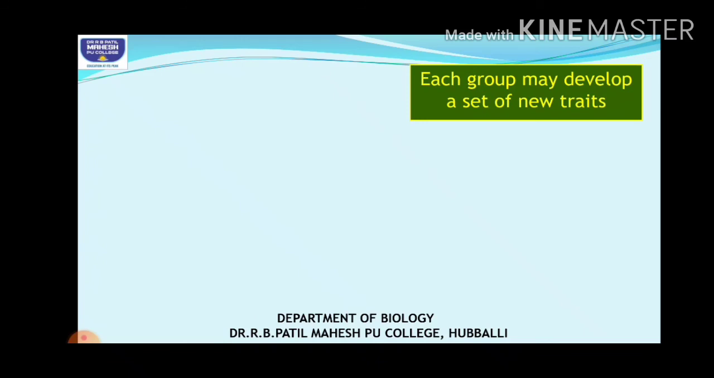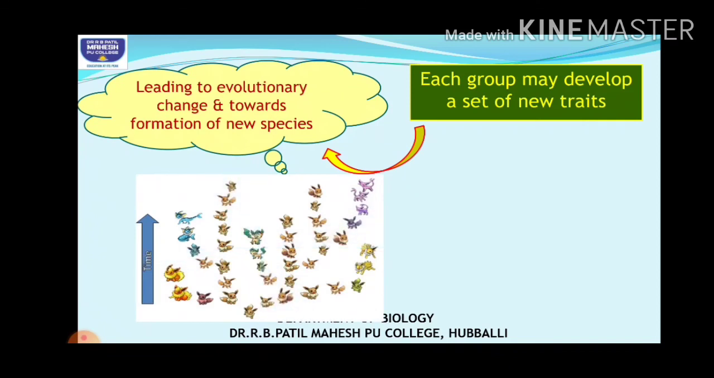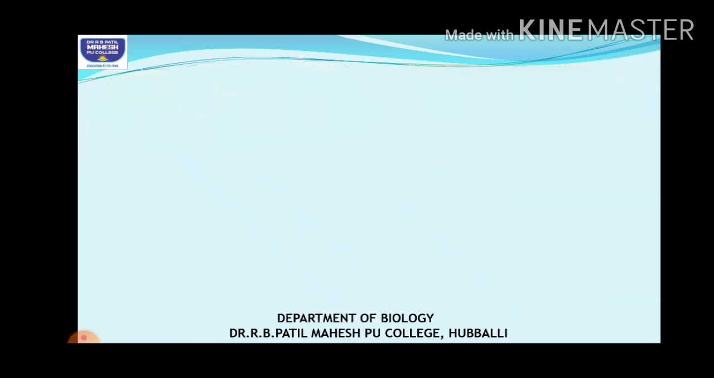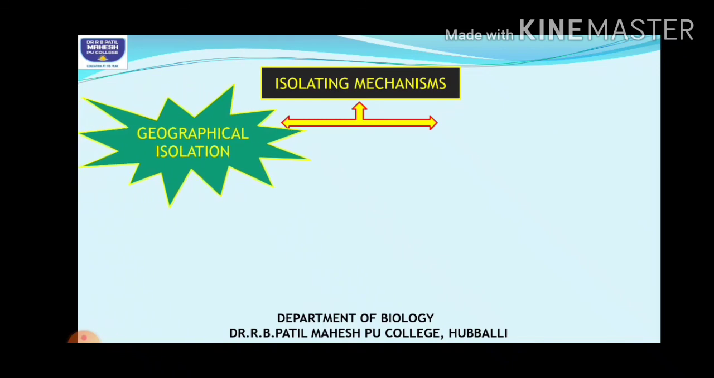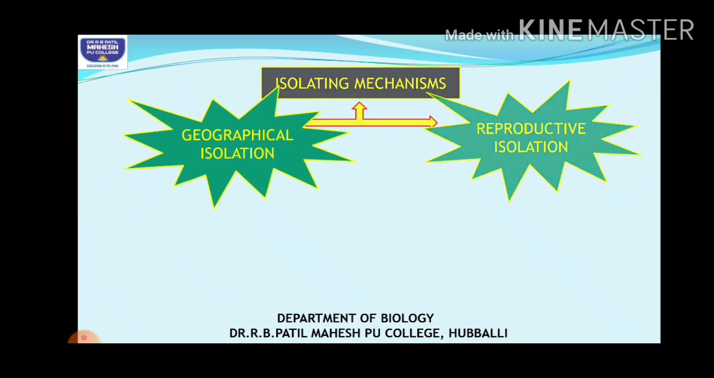Now, as I told you, each group may develop a set of new traits. Variations may occur in these groups also, so that leads to evolutionary changes and towards the formation of new species. Due to these evolutionary changes, new species arise. That is what speciation is. Variations take place in these generations. This isolating mechanism, children, is mainly important due to two reasons. One is geographical isolation. Another one is reproductive isolation.